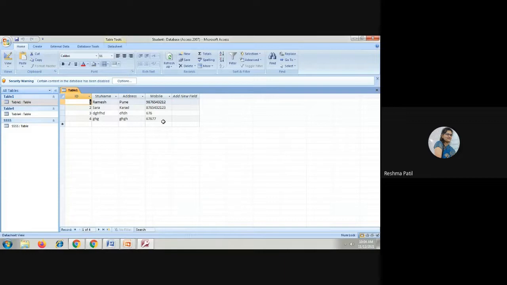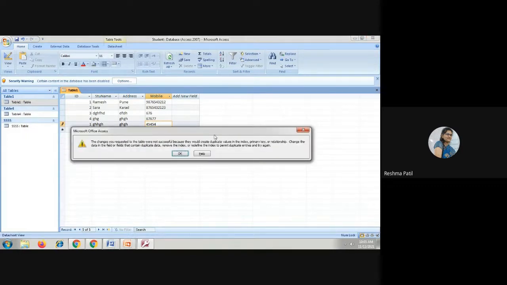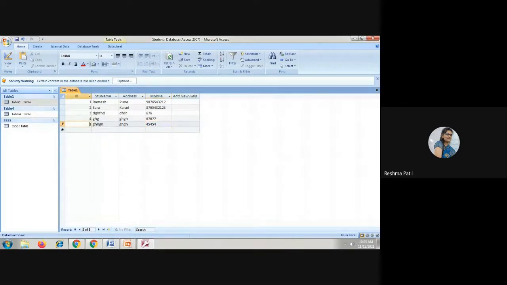Now try to enter a duplicate value here. 1. Now we have created that ID field as a primary key field, and I have entered a duplicate value here. Same message: duplicate value in the index. It is a primary key, so duplicate values are not allowed. So we can write a different number here.